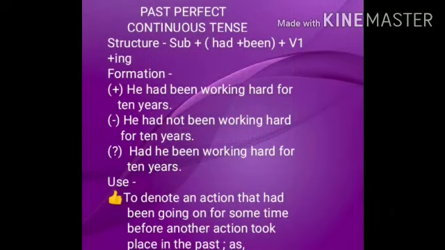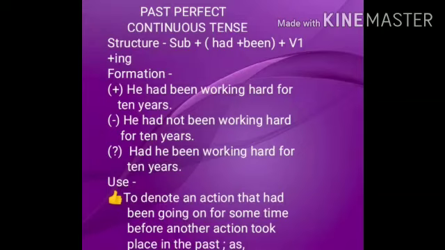Past perfect continuous tense. Structure: subject plus had plus been plus verb plus ing form. Formation: in affirmative sentences, had been and the present participle are used with all subjects. For example, he had been working hard for 10 years. Kapil had been playing cricket for many years before he was made captain. In negative sentences, not is introduced between had and been. For example, he had not been working hard for the last 10 years.